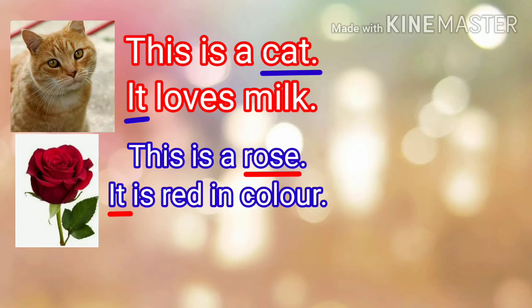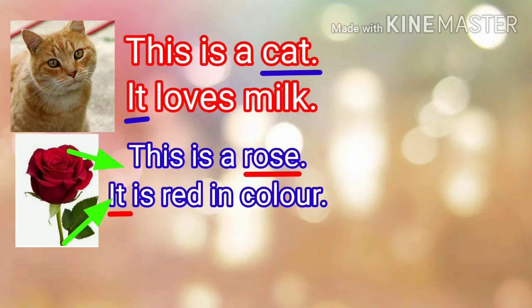Read these sentences. First picture is a cat. This is a cat. It loves milk. See the underlined words cat and it. Second one is a rose. This is a rose. It is red in color. See the underlined words rose, it.